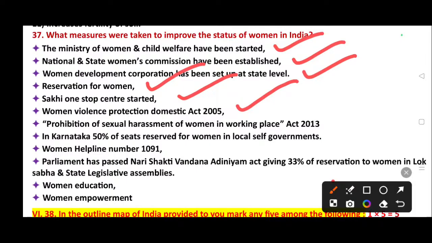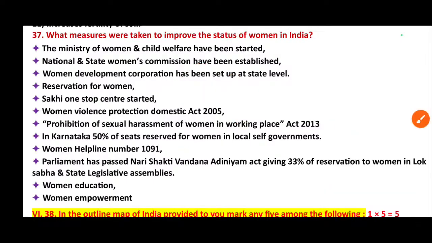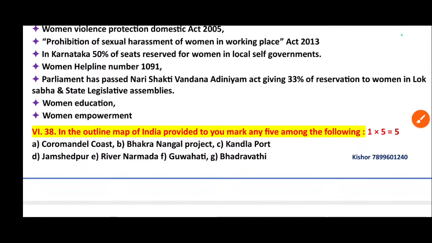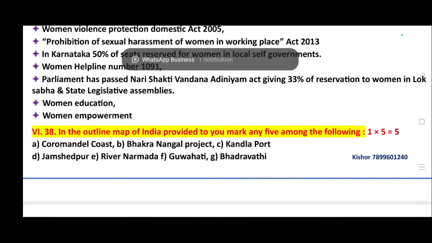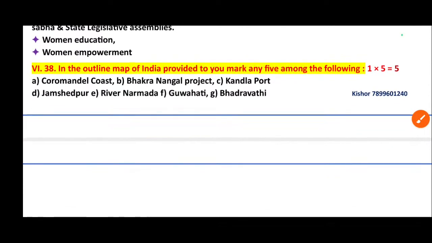2005. Prohibition of Sexual Harassment of Women at Workplace Act 2013. In Karnataka, 50% of seats are reserved for women in local self-governments. Women Helpline number 1091. Then Parliament has passed the Nari Shakti Vandan Abhiyan Act giving 33% reservation to women in Lok Sabha and State Legislative Assemblies. Women education, women empowerment.